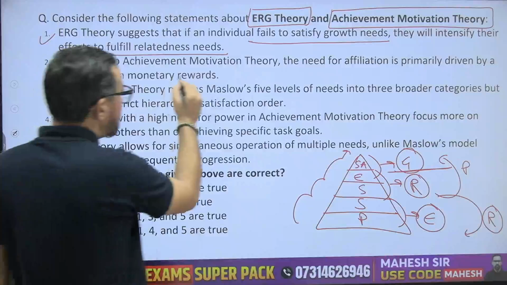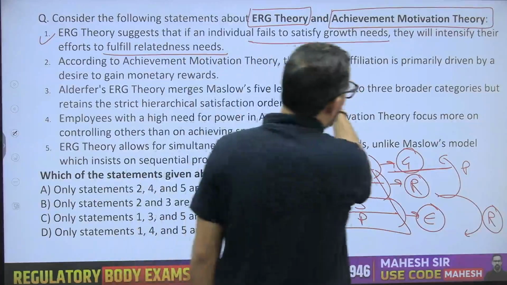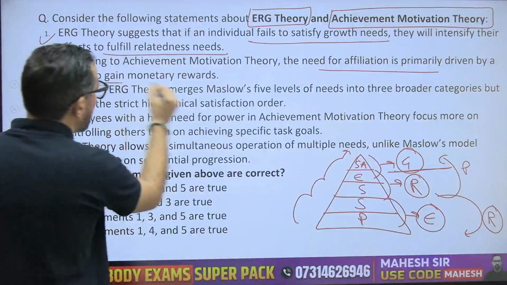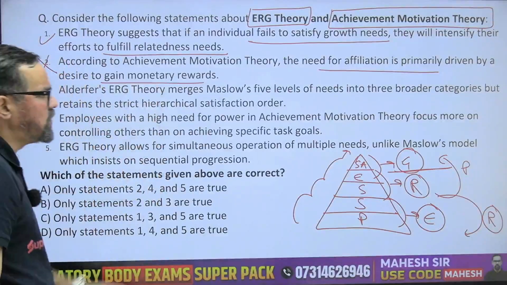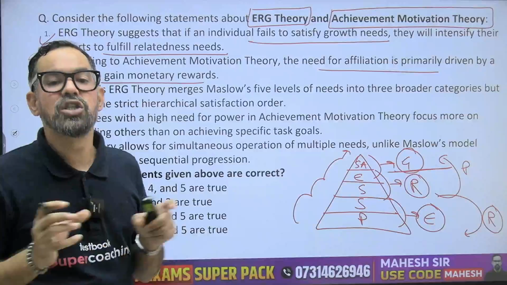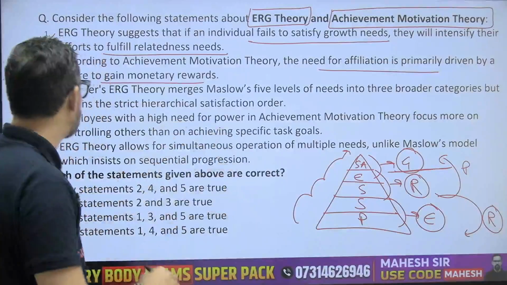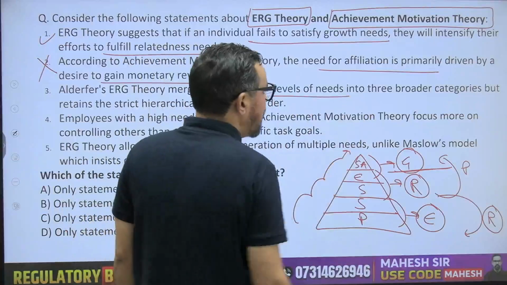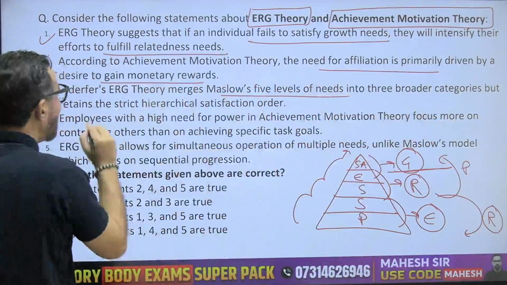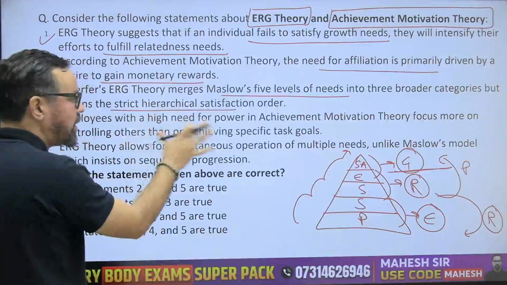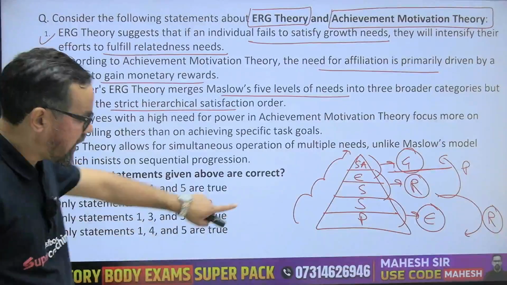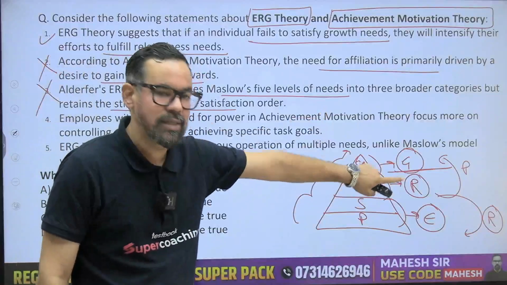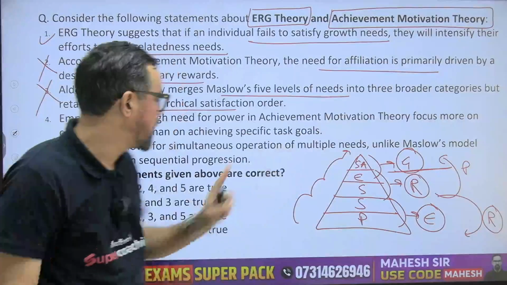According to achievement motivation theory, the need for affiliation is primarily driven by desire to gain monetary rewards. No, need for affiliation is the relation with the peers or the team and others, that comes under this one. Alderfer's ERG theory merged Maslow's 5 needs into 3 broader categories, but retains the strict hierarchical satisfaction order. No, strict hierarchical order means this, but in this particular case it can be progression and it can be regression also.